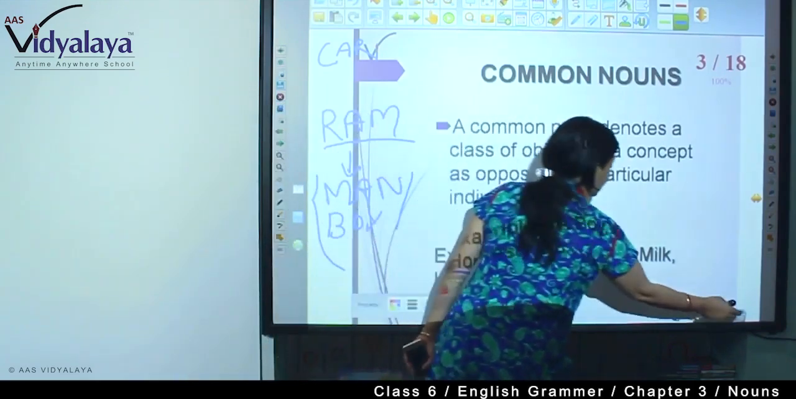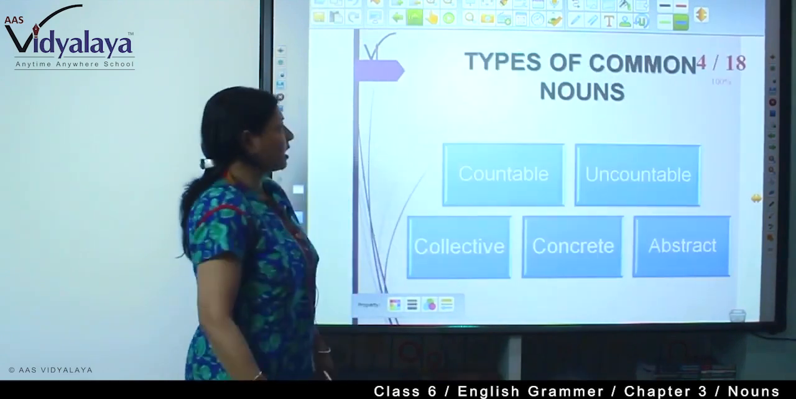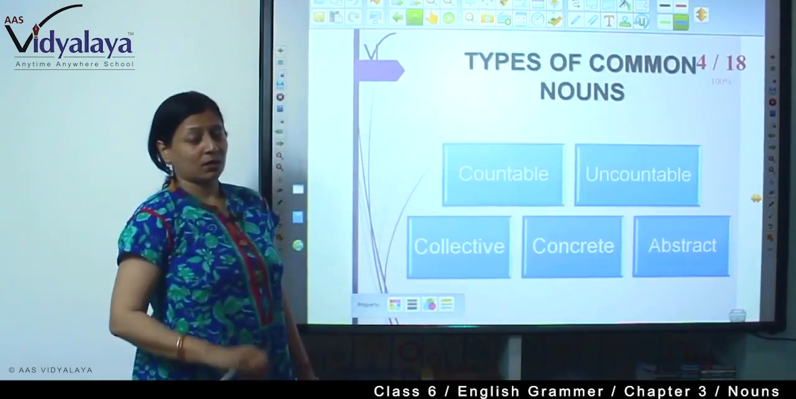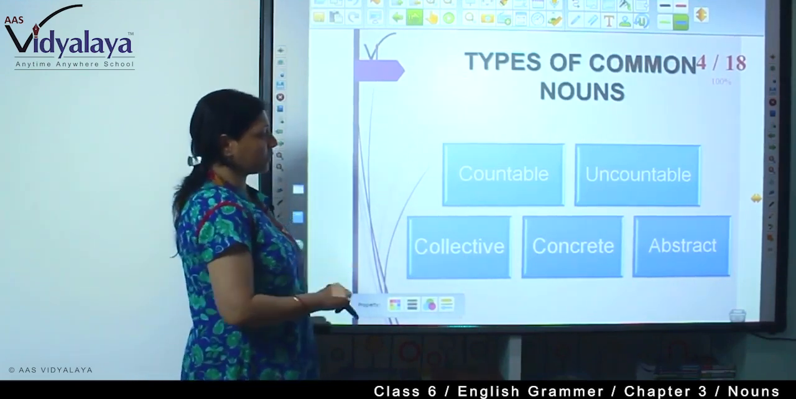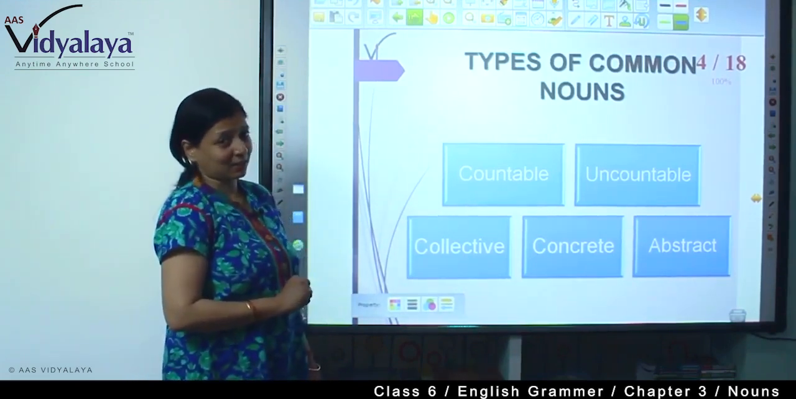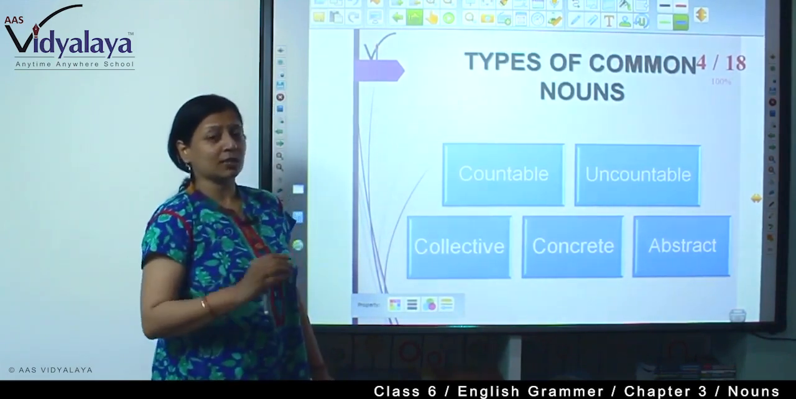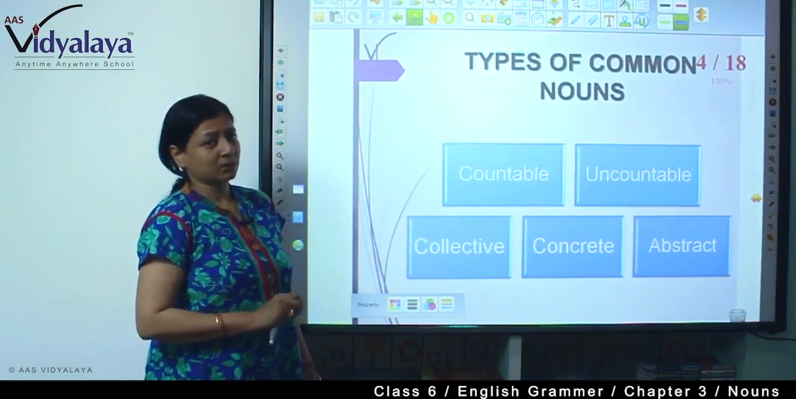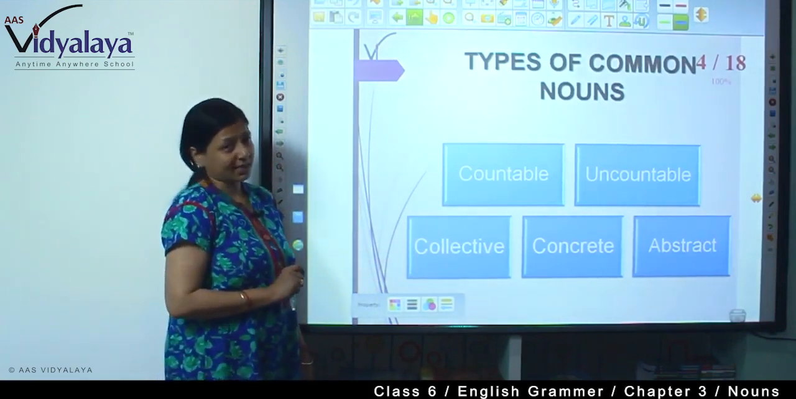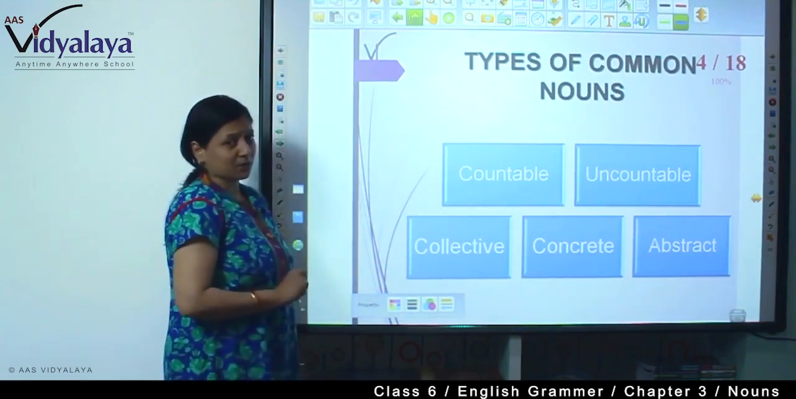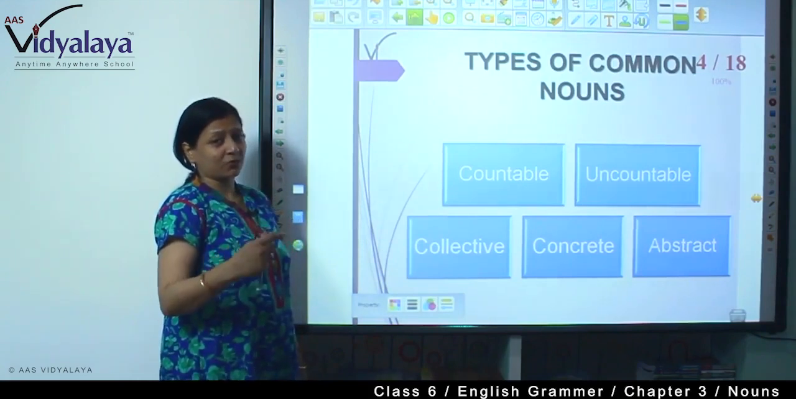Now we'll move to the next slide. What are the types of common nouns? There are several types of common nouns in English grammar. First, we know countable and uncountable. What are the countable nouns? Countable nouns are those that we can count in numbers, and uncountable nouns are those that we cannot count in numbers. Now, collective nouns, a group of things that we can express in one word.